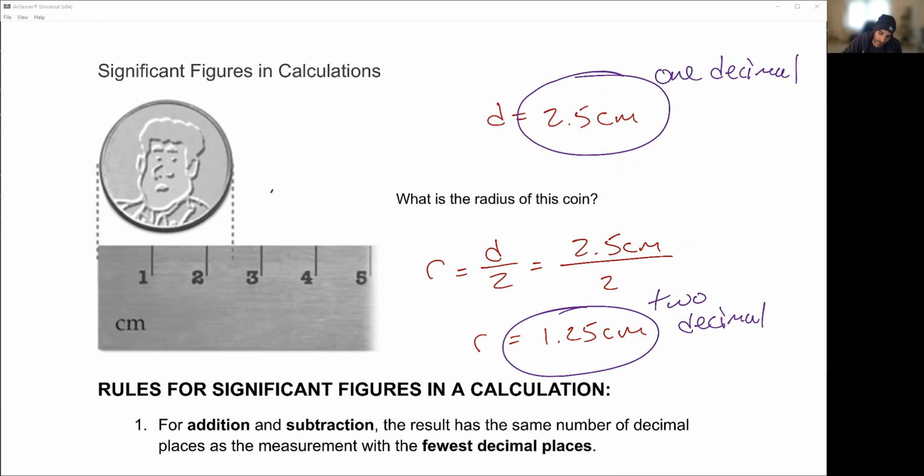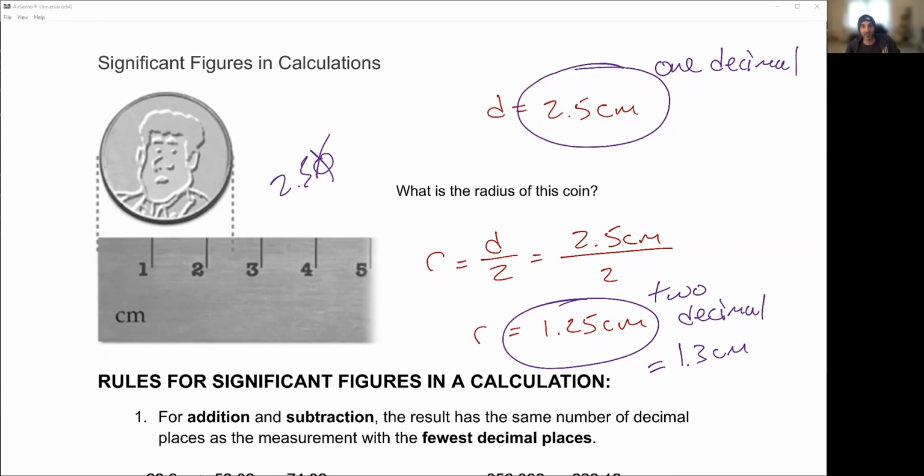Because remember, I said 2.50. That was wrong. I can't measure out to that 100th space because my ruler doesn't let me. So how, by just dividing by 2, can I measure out there? And the answer is you can't. So we have to take into account significant figures when we're doing a measurement. So the real radius of this, by the way, is 1.3 centimeters.